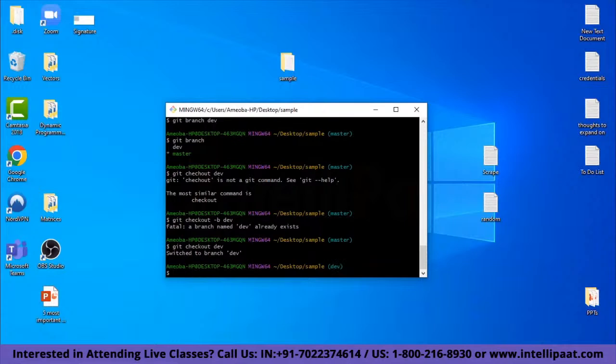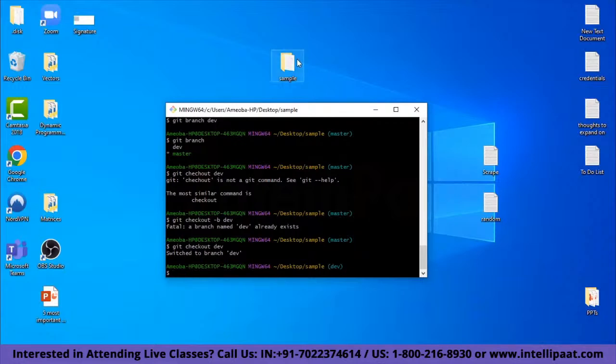Creating a new branch basically means that you are copying your source code, all your project files, and you are giving it to another user. That is, any other developer or user can use it. So it is basically a copy or clone of your repository or your project. Now that we are working in the dev branch, let us assume that your friend has created this branch and he's working on it right now.